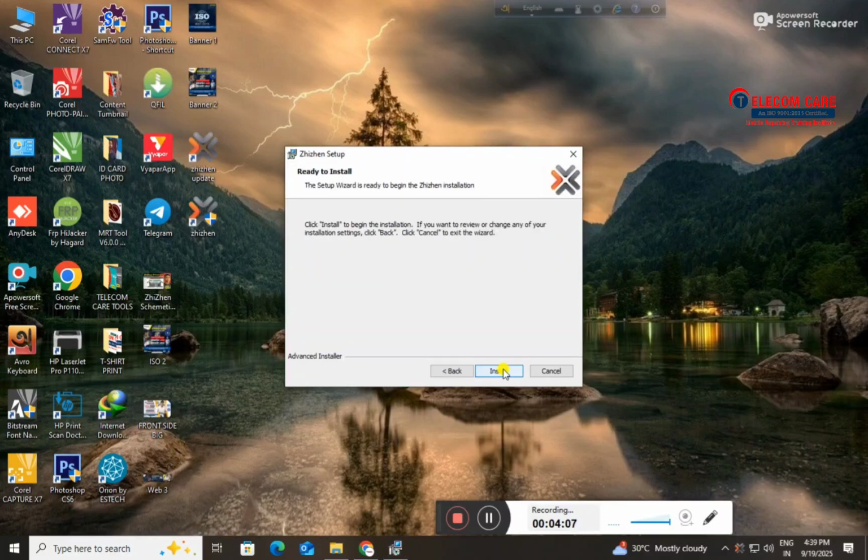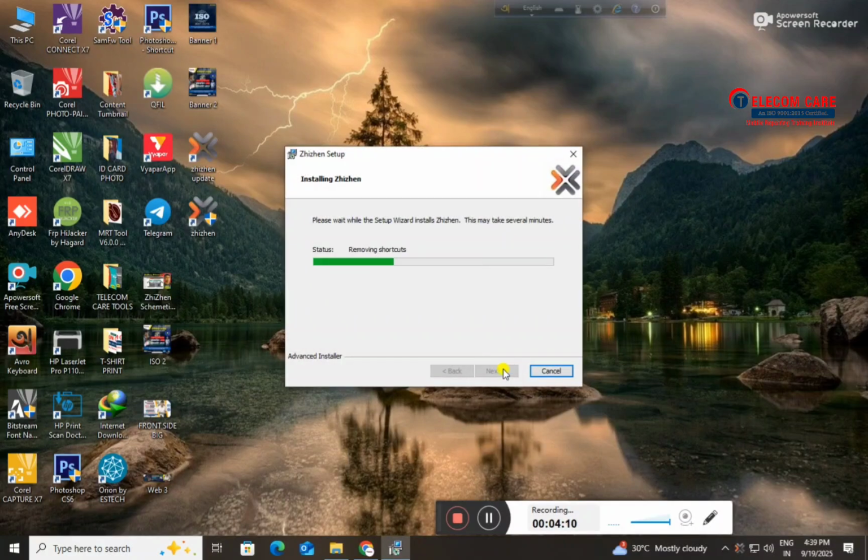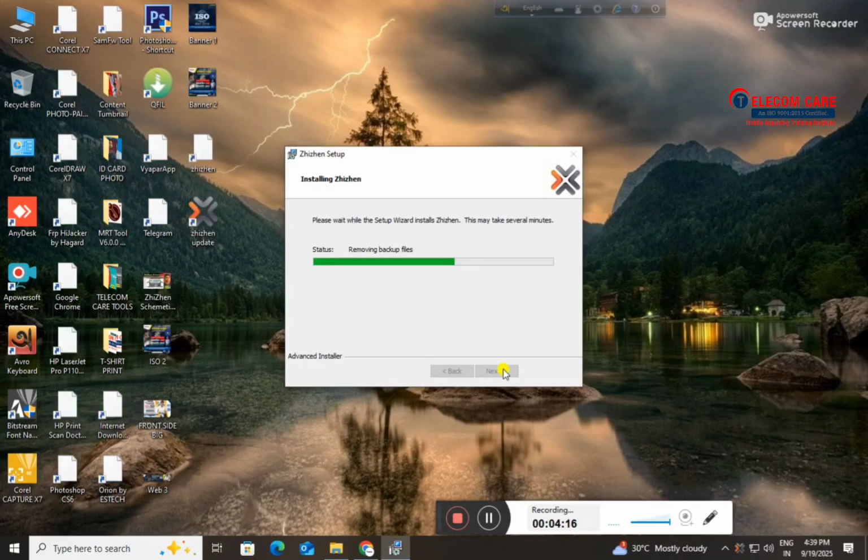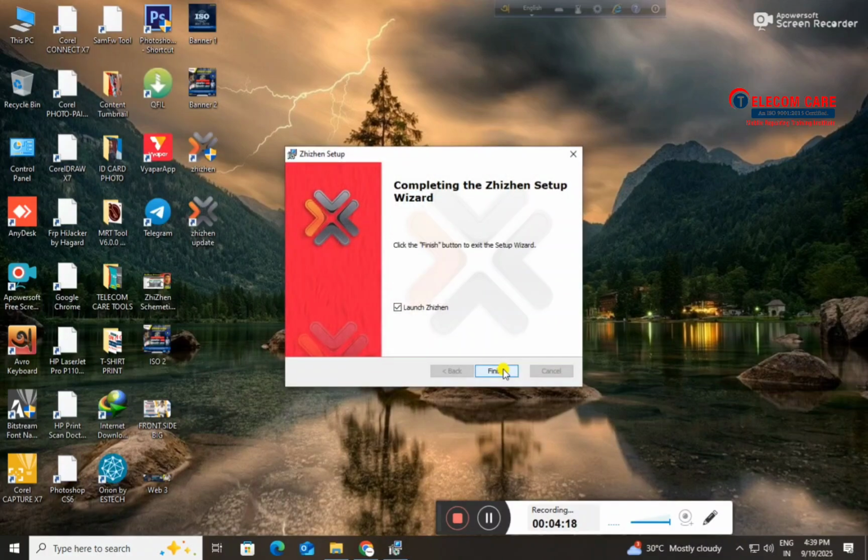Now click on Install. Finally, setup complete. The final process of the setup has been completed. Click on Finish. Click on Yes.